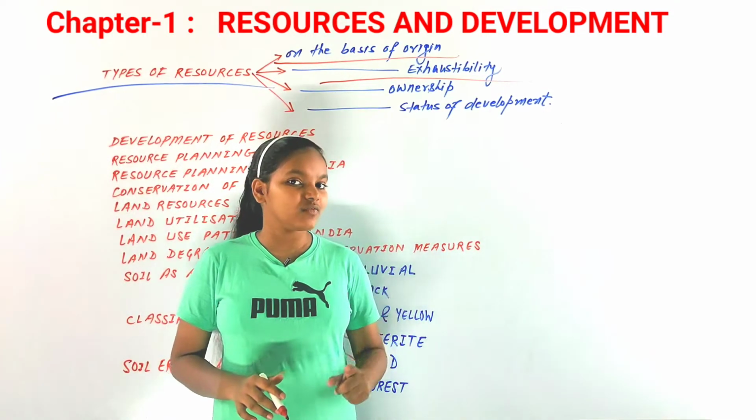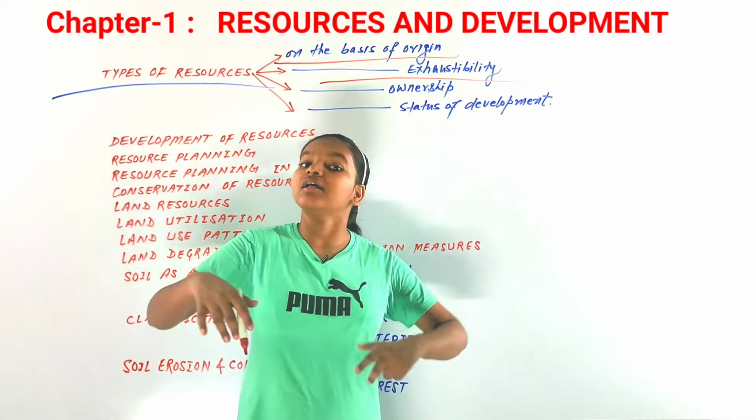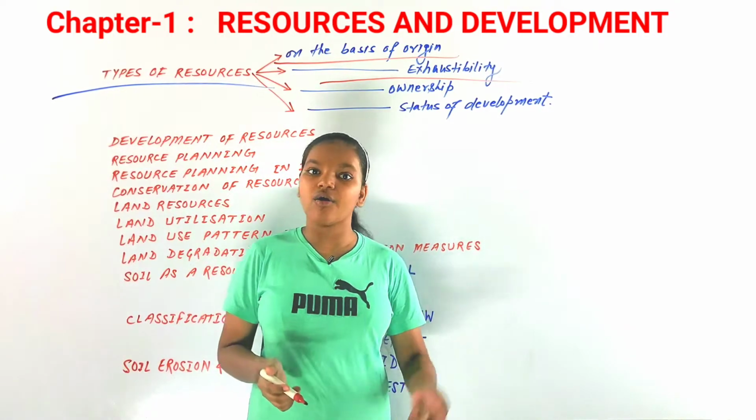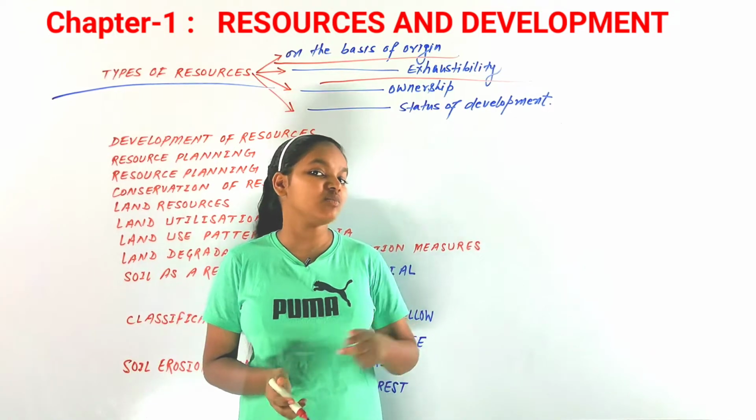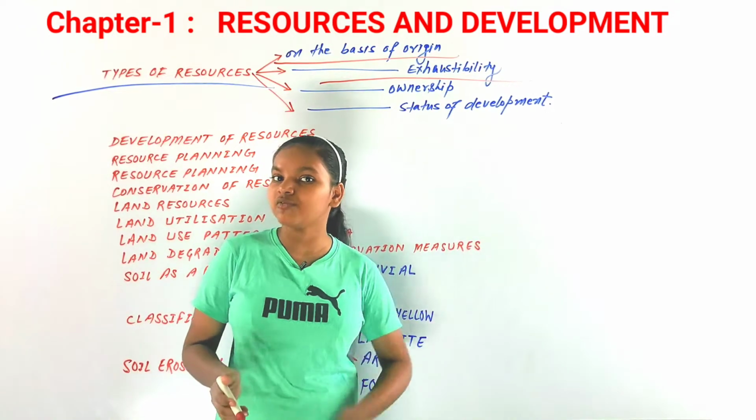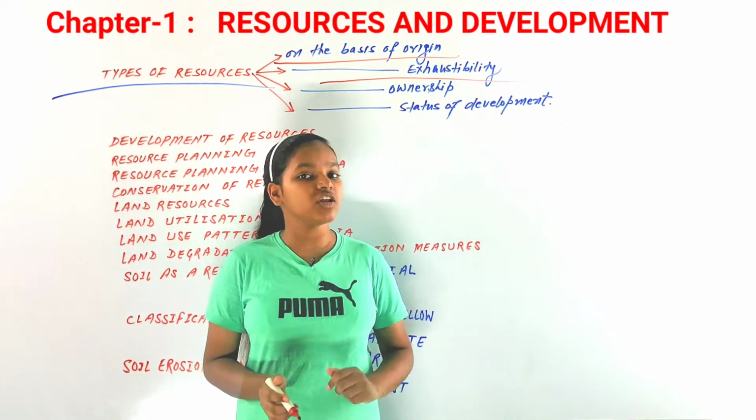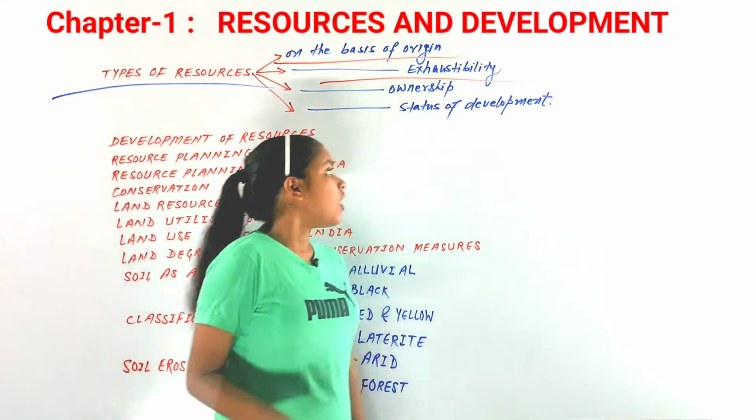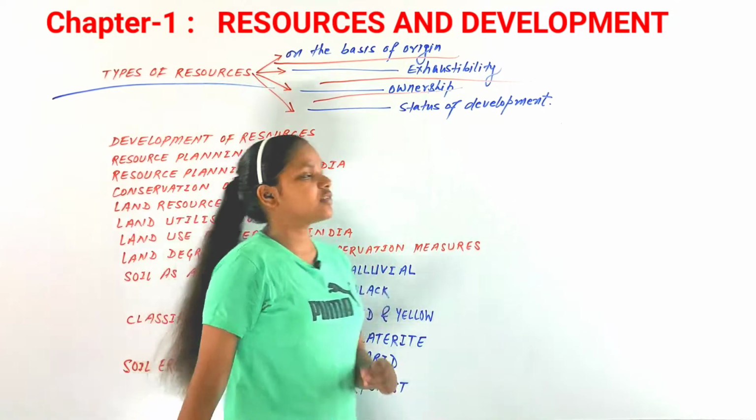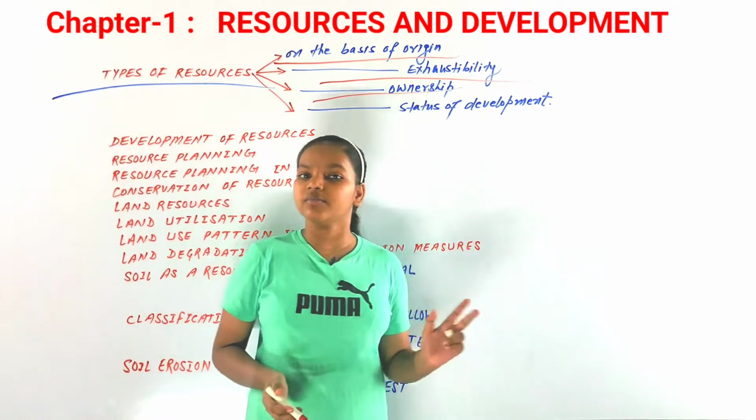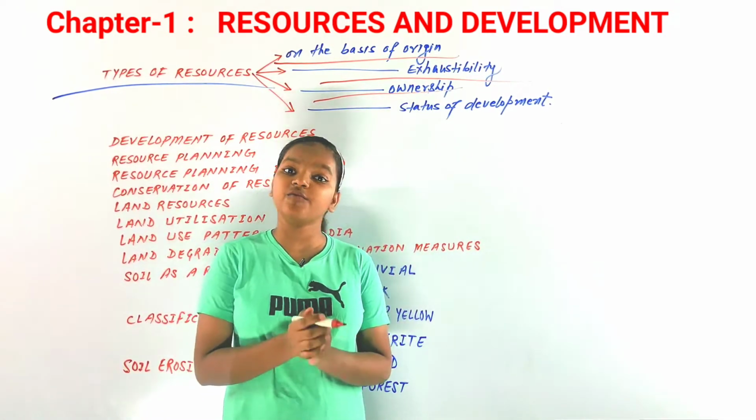So on the basis of exhaustibility, that is how long they will exist in the world or how soon they will exhaust, resources can be classified into two types: renewable resources and non-renewable resources. Now on the basis of ownership, they can also be divided into four types.